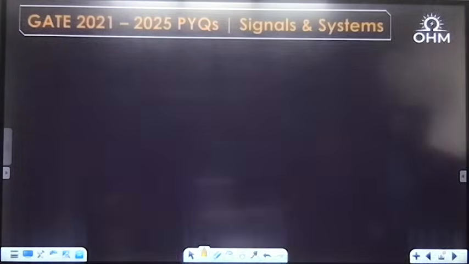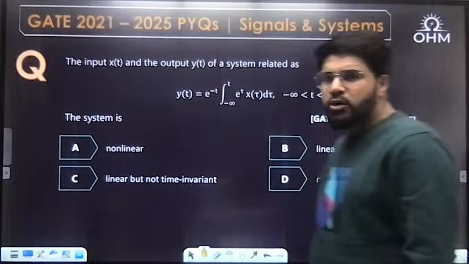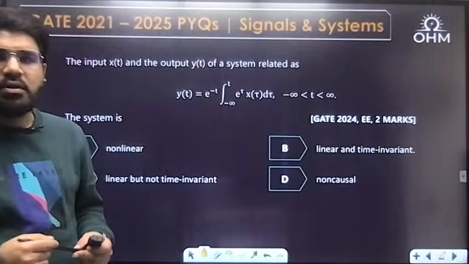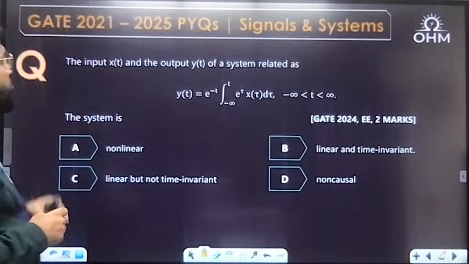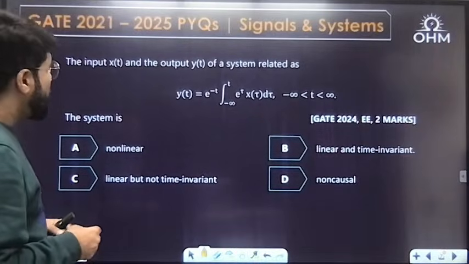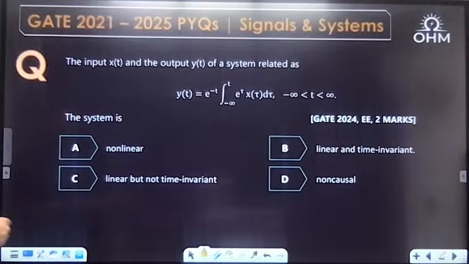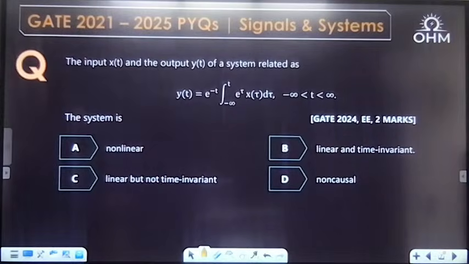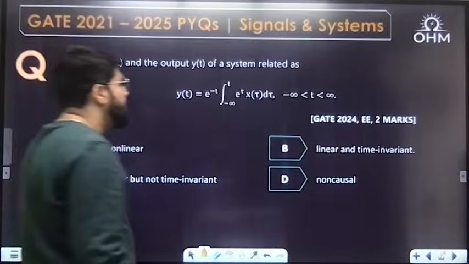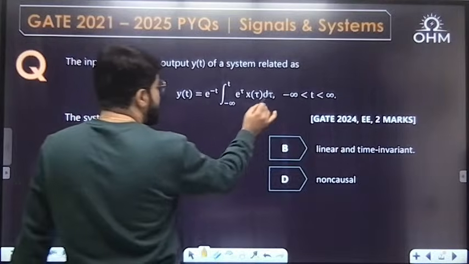Next question, GATE 24 double E, 2 marks question. Have a look into it. The input xt and output yt of a system are given by yt equal to e power minus t times the integral from minus infinity to t of e power x tau d tau. Again, they are asking about linearity or time invariance. This is MCQ only. There is a very simple way of solving this question.